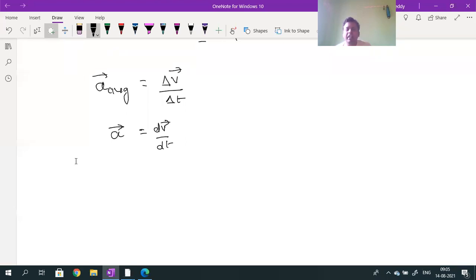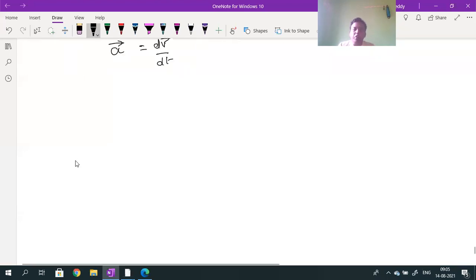So a bar value is equal to dv bar divided by dt. Okay, now let me continue today's class. What is the meaning of uniform acceleration? Today class starts now only. So uniform acceleration. What is the meaning of uniform acceleration? When is motion said to be uniformly accelerated motion? When is motion called as uniformly accelerated motion?